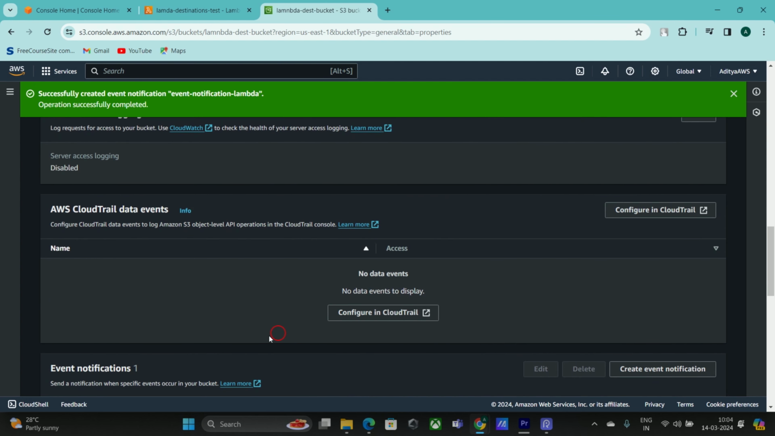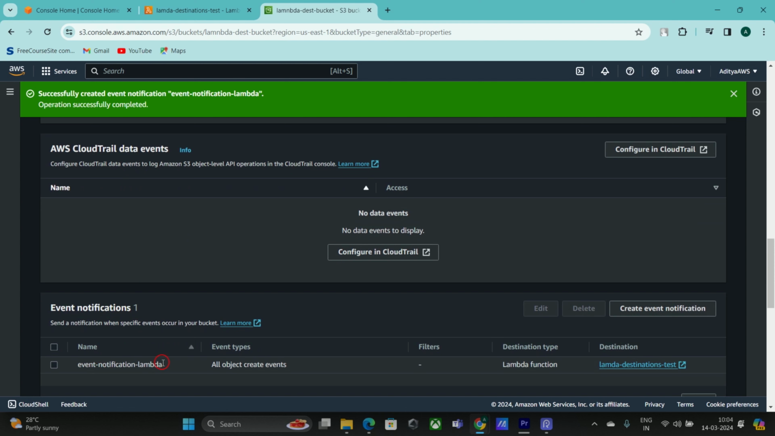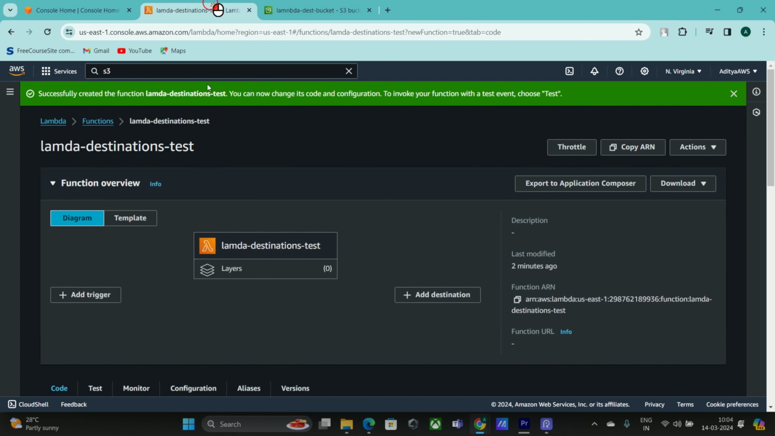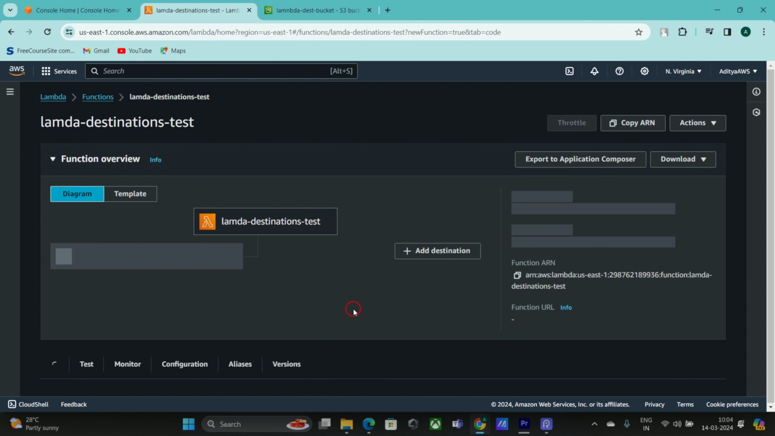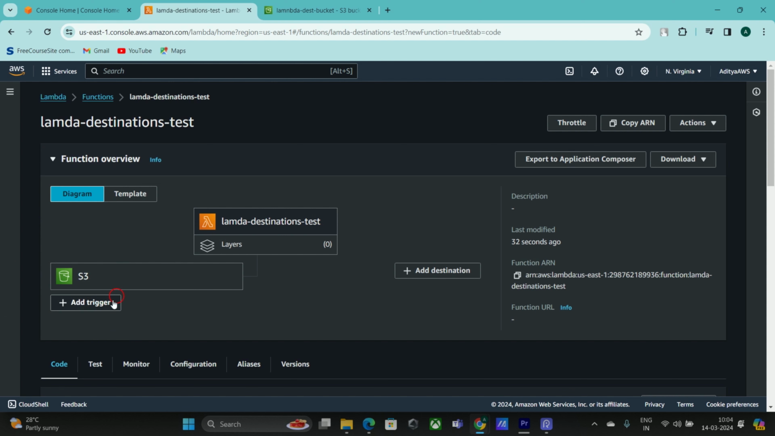If you see here, we have added one event notification, of event type all object create events. So any object creation will send an event notification to Lambda. We have added the trigger. We'll see whether it is added here by refreshing it. So I am refreshing here, and now if you see, it has added a trigger here. Now anything you upload to S3 will invoke Lambda. This thing we have already seen in the previous session.